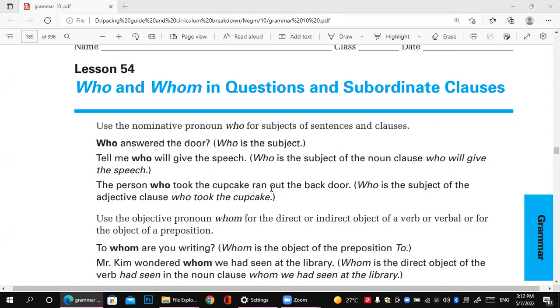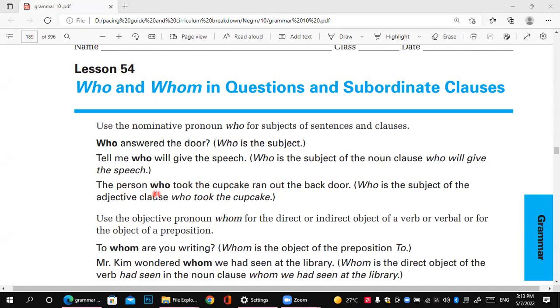So I ask about the person who took the cupcake. Who asks about the subject. The person here is the subject. So I used who to ask about the subject.